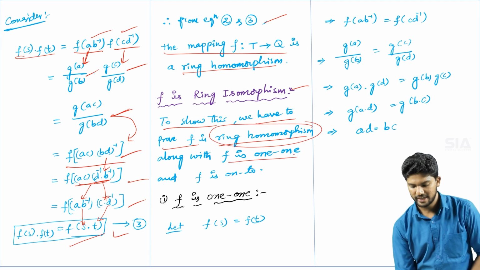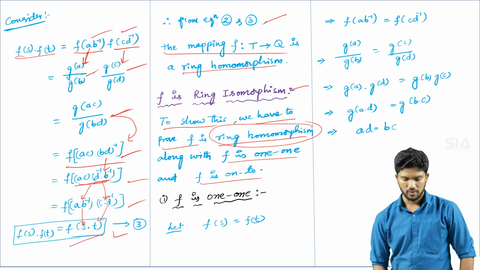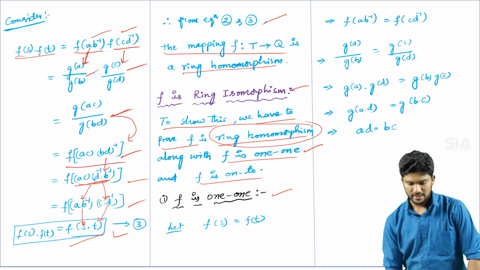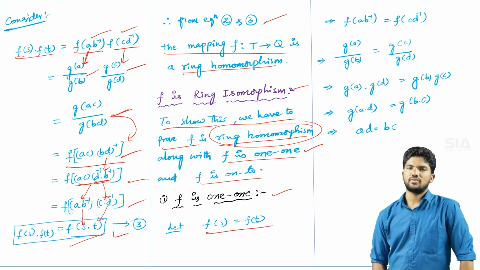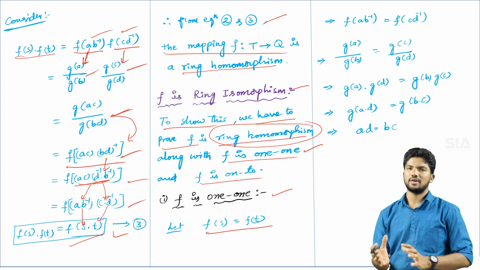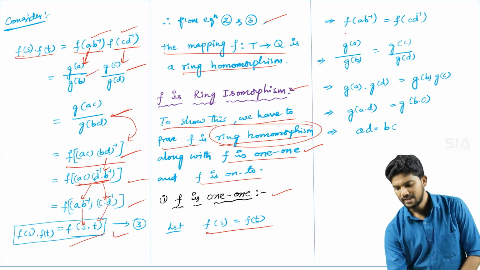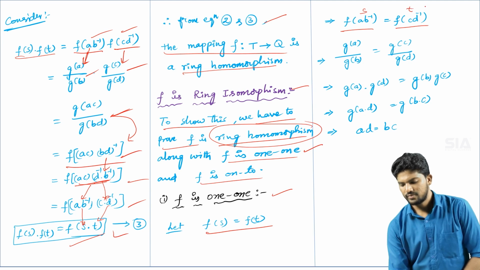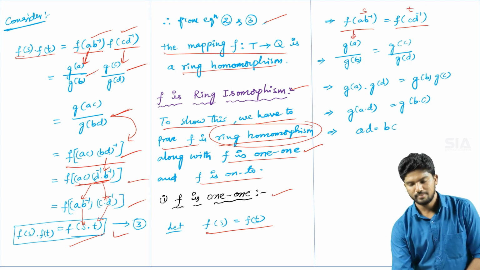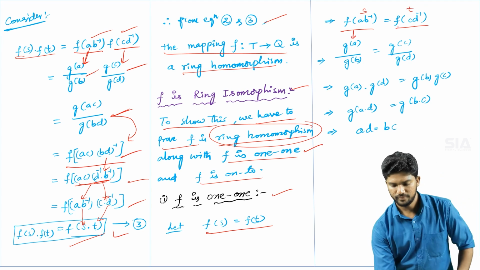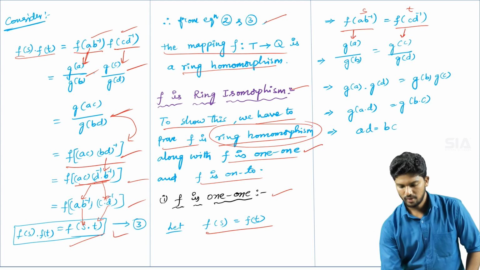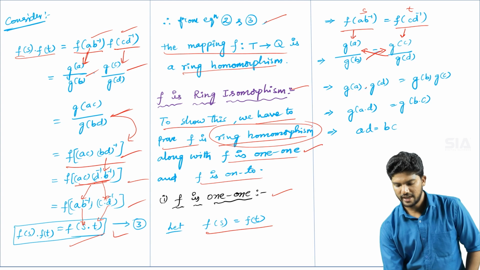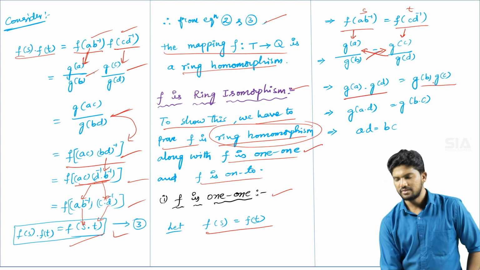Now we have to prove that F is 1-1 and F is onto. First, F is 1-1. For this, I am taking f of s is equal to f of t, that is, the image values are equal. Then substitute the s and t values. By using equation number 1, the RHS is g of a by g of b and g of c by g of d. Okay, so do cross multiplication.